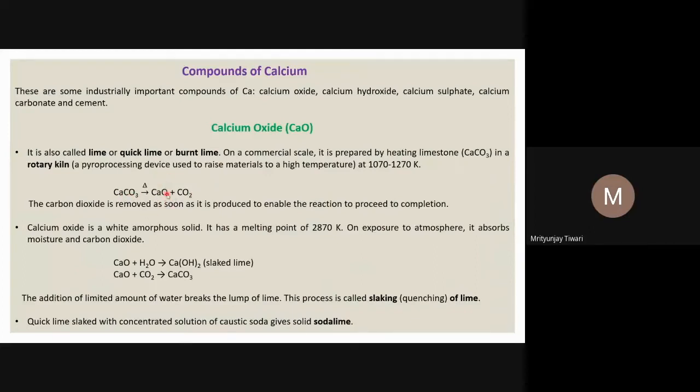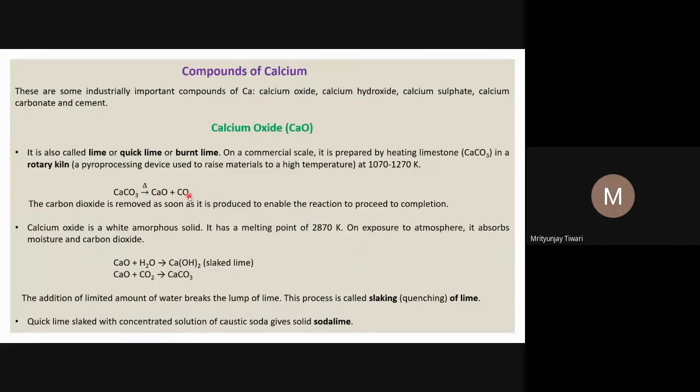And this calcium oxide is what? The quick lime or the burnt lime or the lime. And the CO2 gas. We have also seen this reaction in chemical equilibrium. If carbon dioxide is not removed from there, this reaction will become a reversible reaction. So what do we do? From Le Chatelier's principle, if we remove one of the products, we can see this reaction continuously going in the forward direction.